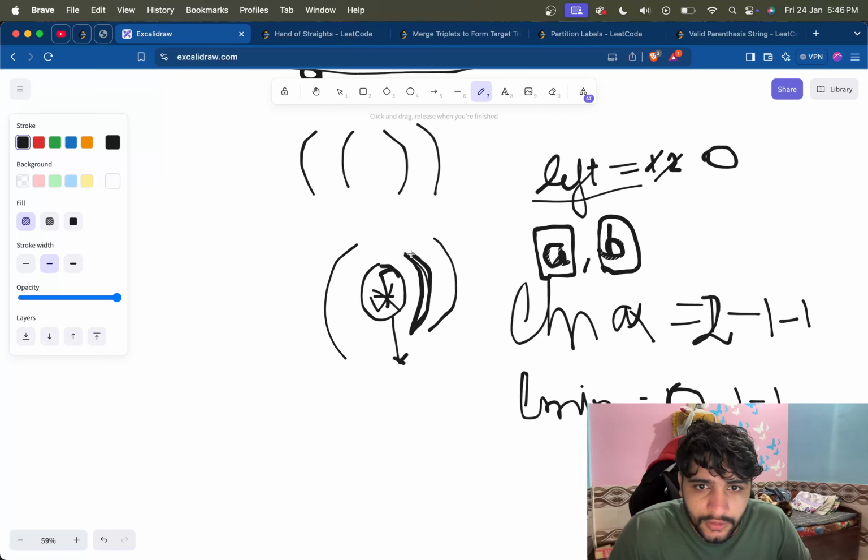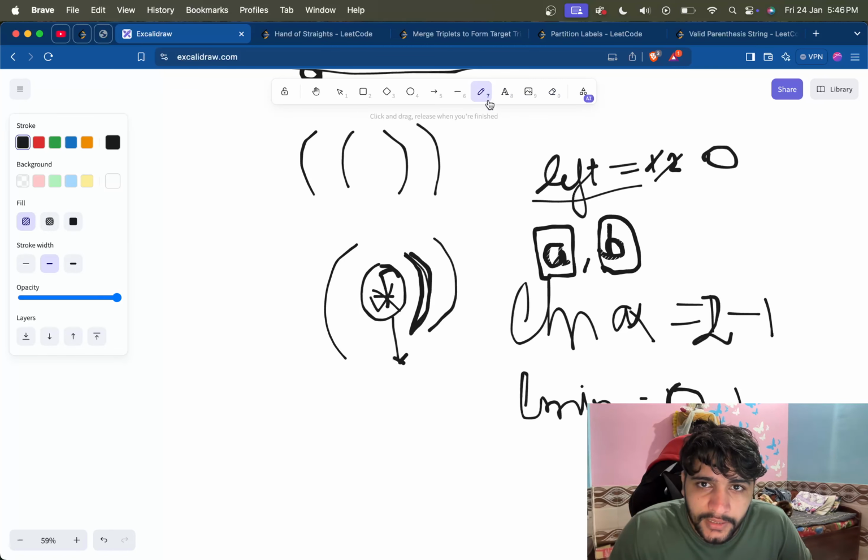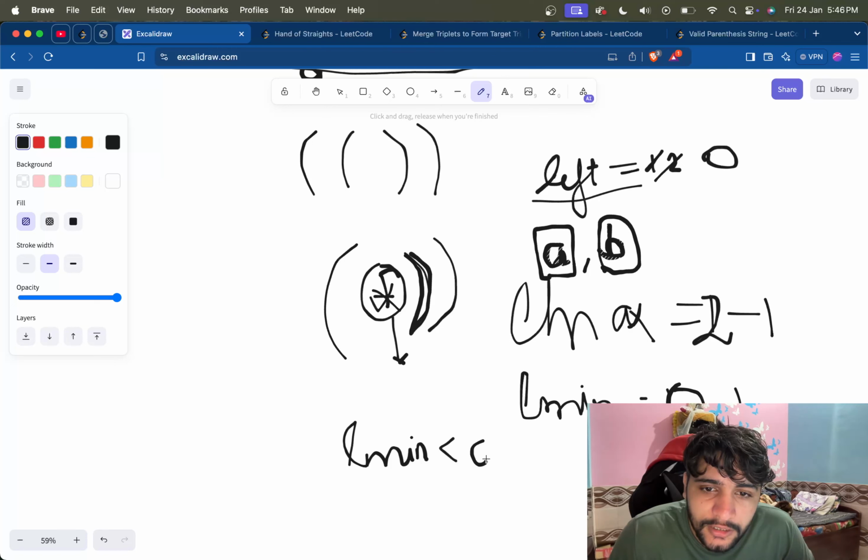So let's just say for this one, if we get a closing, and at any moment after this, L min becomes a negative number, less than 0, and L max is not less than 0.